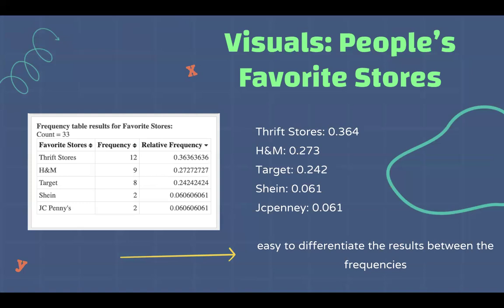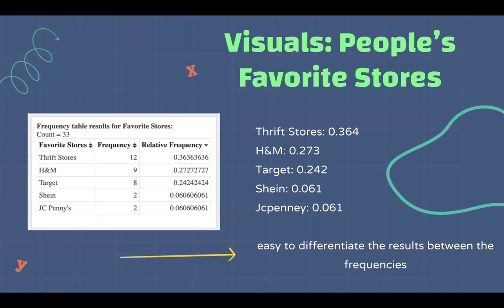And next is H&M with 9 out of 33, coming in at a relative frequency of 0.273. And coming in close is Target with 8 out of 33 at 0.242. And then tied for fourth, 2 people each voted for Shein and JCPenney's, so both of their relative frequencies are 0.061.